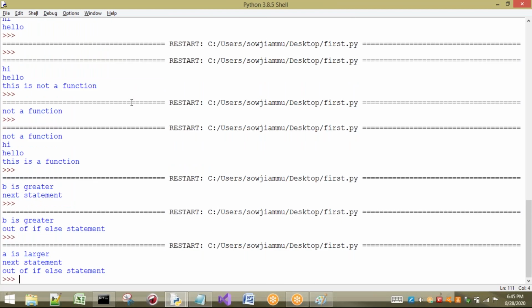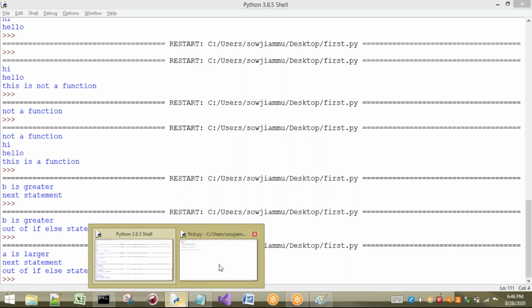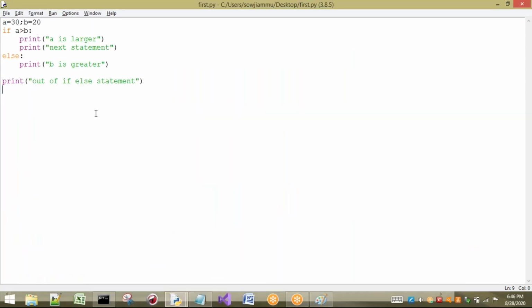So this concept is very important in our Python. Without knowing this indentation, many programmers who are unable to understand it find it very difficult to write a Python program. You compulsorily have to understand this indentation.